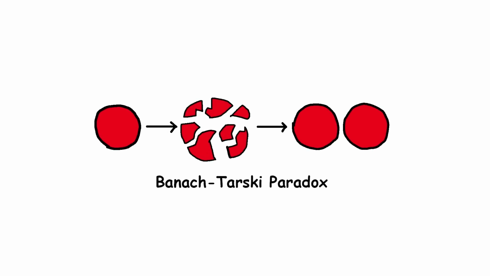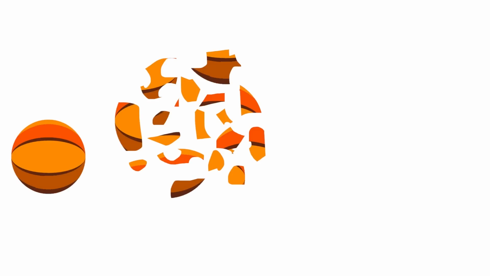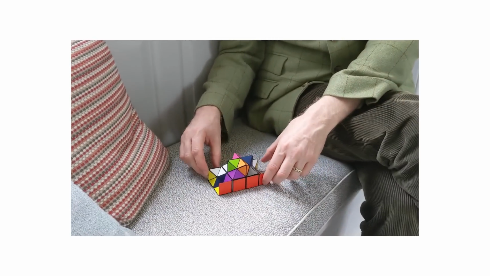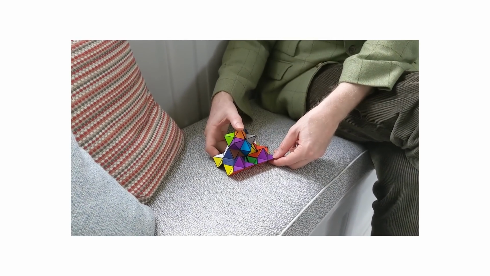Banach-Tarski Paradox. The Banach-Tarski Paradox is a mind-bending concept in geometry. It basically says you can take a solid ball, chop it into a few pieces, then rearrange them into two identical solid balls without stretching, bending, or adding anything. Sounds crazy, right? What's even weirder is that these pieces aren't normal solids. They're made up of infinitely many points scattered around.